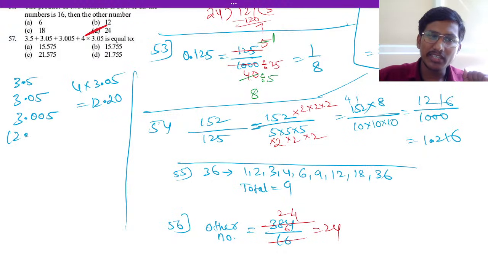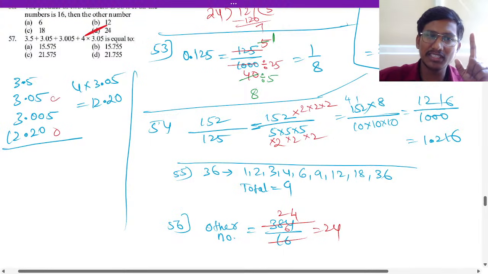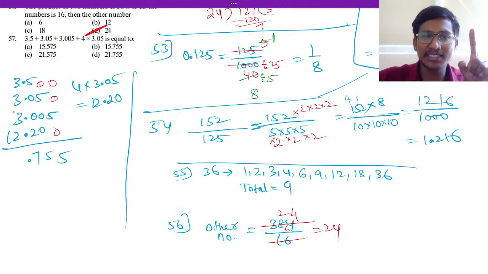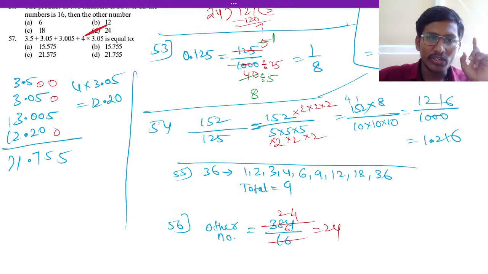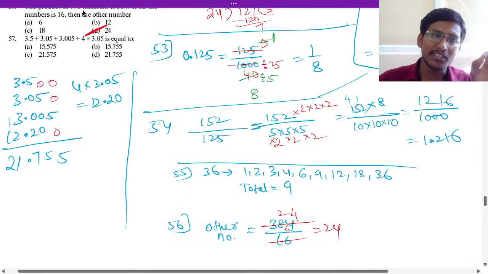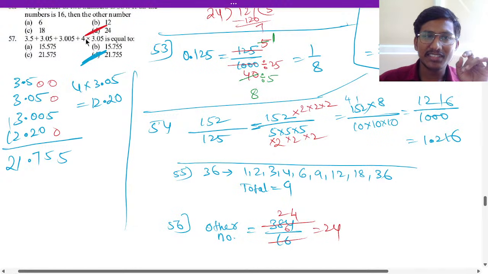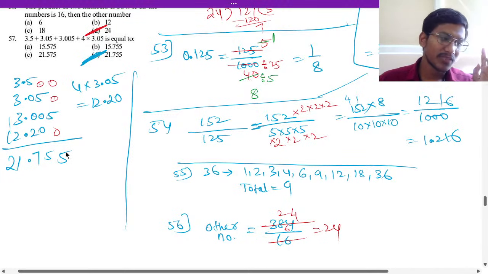12.20. If you add here, nothing means 0 will be there, here 1 zero, here 2 zeros will come. Okay. So if you add, 5 will come here. This is 5. This is 7 point. Here 3 9s are 9, 9 plus 2 is 11. Carry 1 here. 21.755. 21.755 is option D here. That is what I multiplied here. That is the answer, option 21.755. Got it? Okay. So that is the answer for 57.